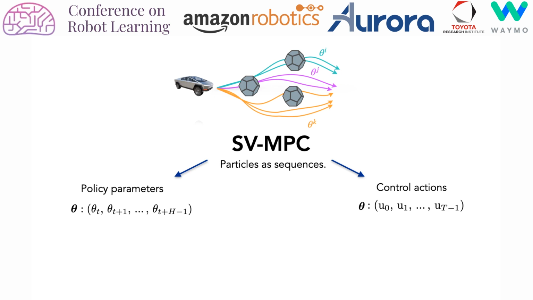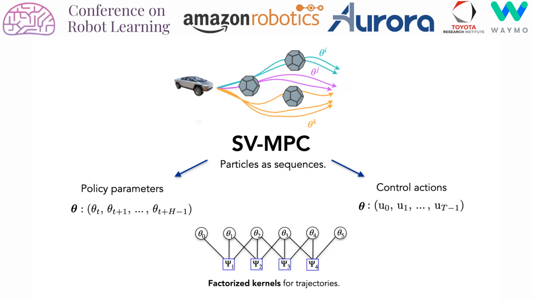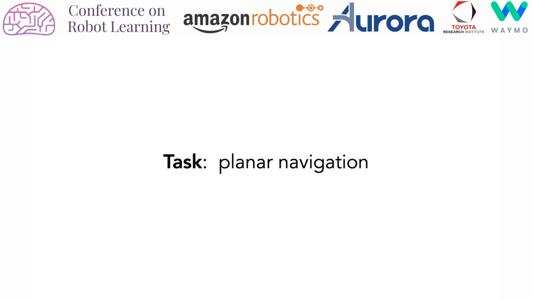Building on this idea, we introduce Stein Variational Model Predictive Control, or SV-MPC, where each particle represents a sequence of parameters. These may parameterize a policy distribution or directly represent sequences of control actions. Scaling to high-dimensional regimes is made possible by using factorized kernels, which incorporate local and temporal structure in the embedding.